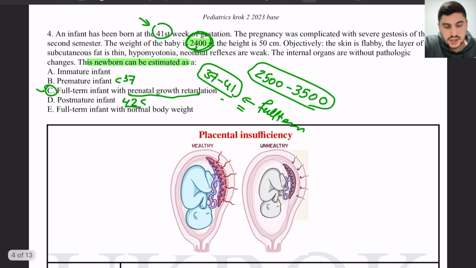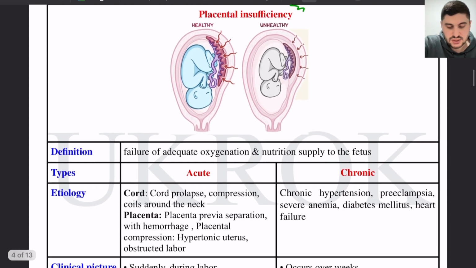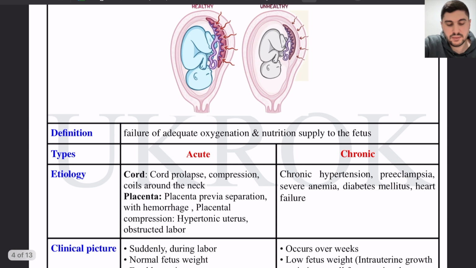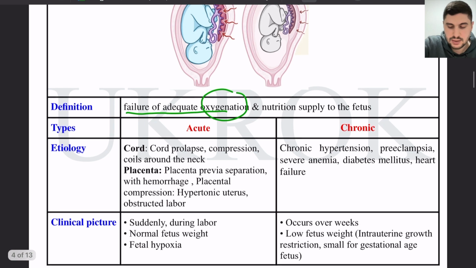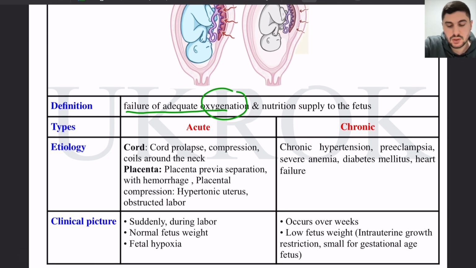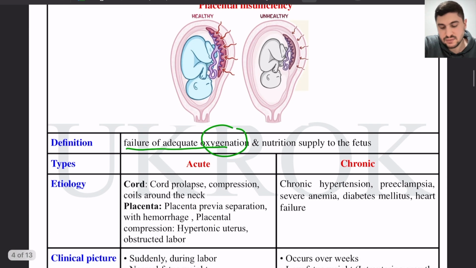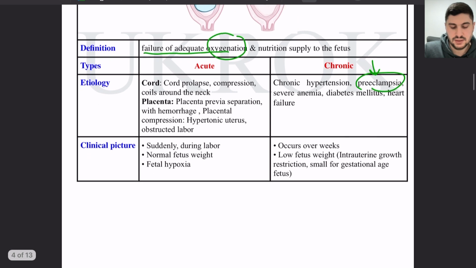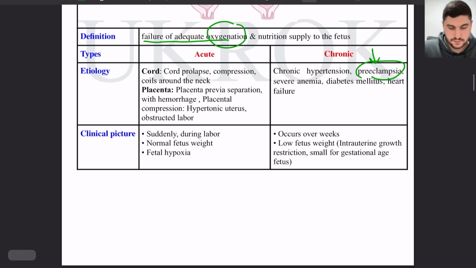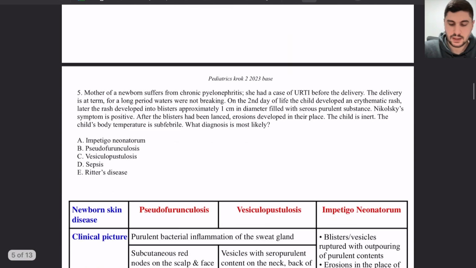growth deficiency. This can be due to placental insufficiency, because of a defect of the placenta failing to provide adequate oxygen and nutrition to the baby. This can be acute or chronic etiologies. Here the patient suffers from gestosis, which is pre-eclampsia, a disease that we may speak about later, that can lead to decreased nutrients to the baby. As a result of this, he will grow slower and less than the normal. Low fetus weight. Okay.